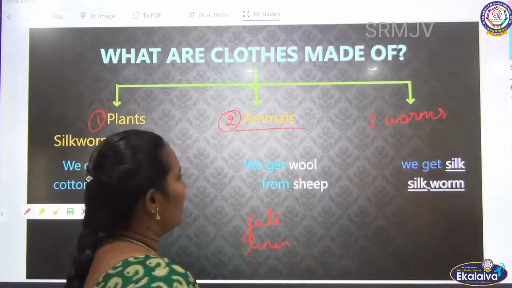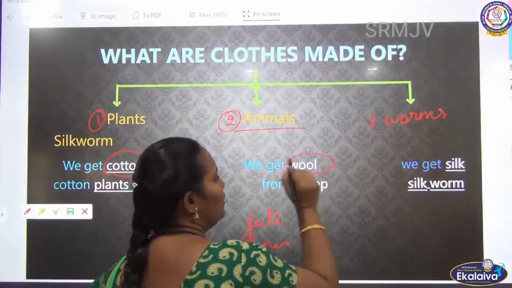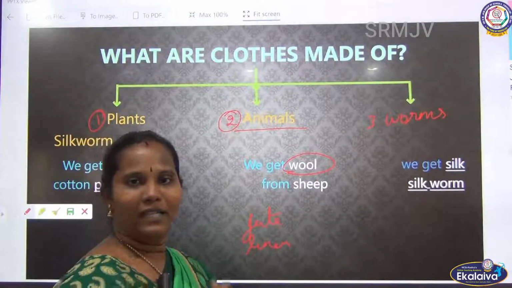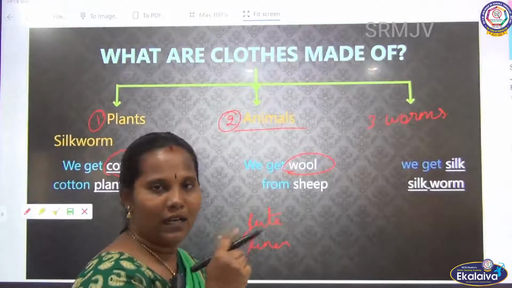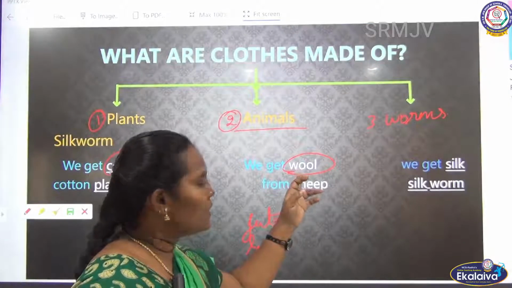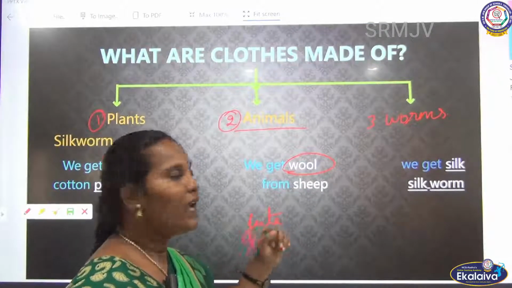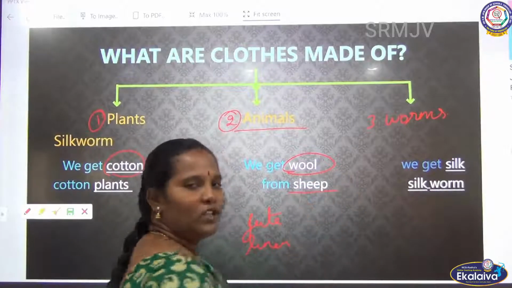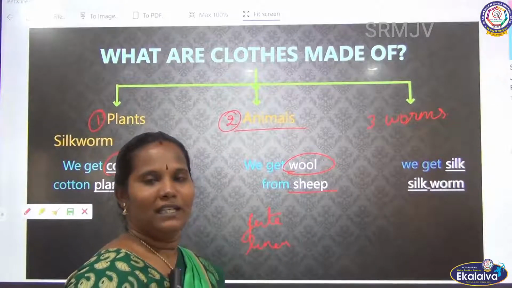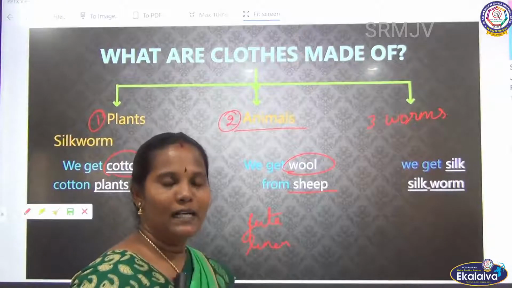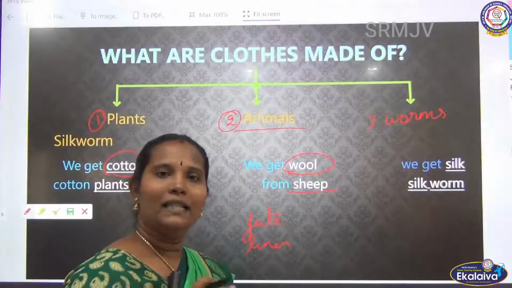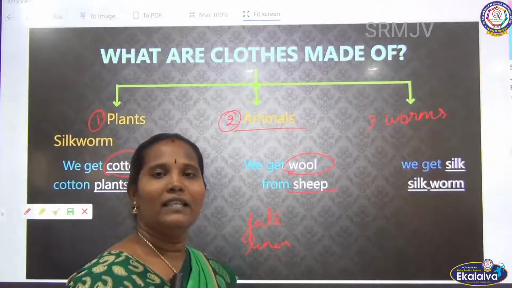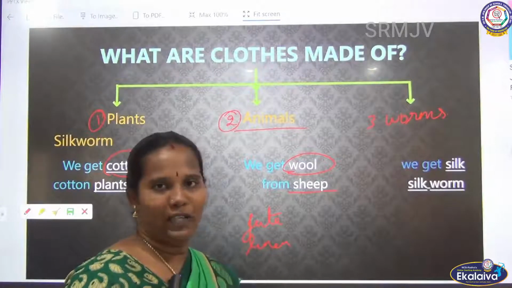What do we get from animals? Wool. I told you, woolen cloth. We saw sweaters and mufflers, these are all woolen cloth. The wool is the thread. How do we get this wool? From the sheep. Sheep is an animal. We already told that animals have thick skin and thick hair on their body.